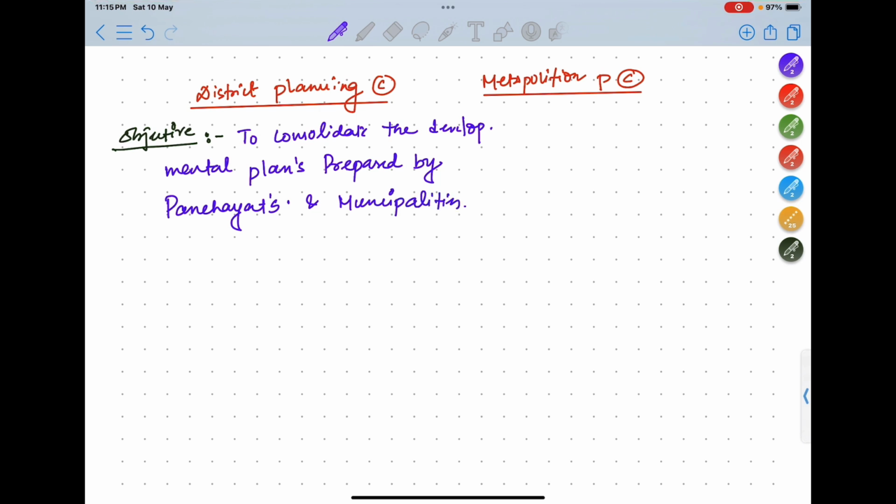And what is the objective of the metropolitan planning committee? The objective is the same here.